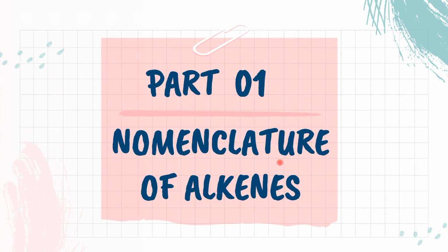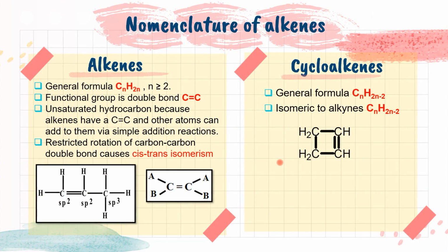Alright, so the first part is about nomenclature of alkene. So alkene has general formula CnH2n, where n should be equal to 2 or greater than 2, and it has functional group carbon-carbon double bond. It is unsaturated hydrocarbon since it has a carbon-carbon double bond, and other atoms or groups can be added to the carbon-carbon double bond via simple addition reaction. So this is carbon-carbon double bond.